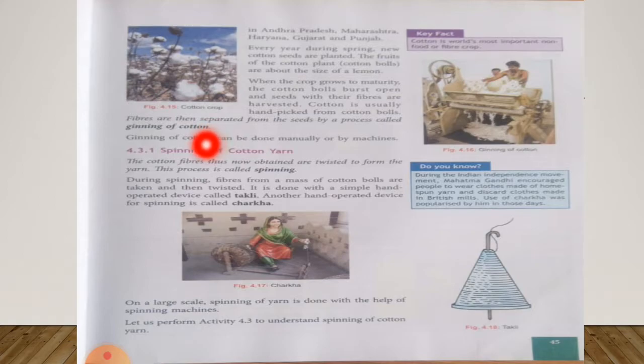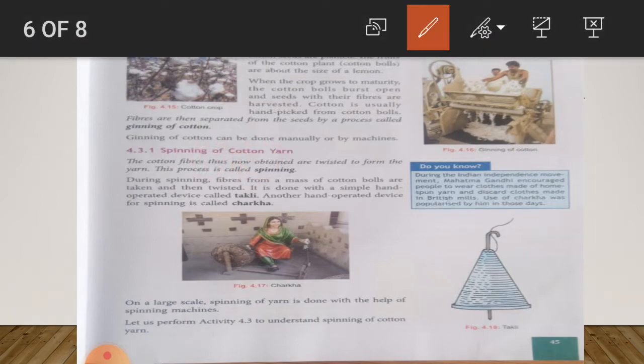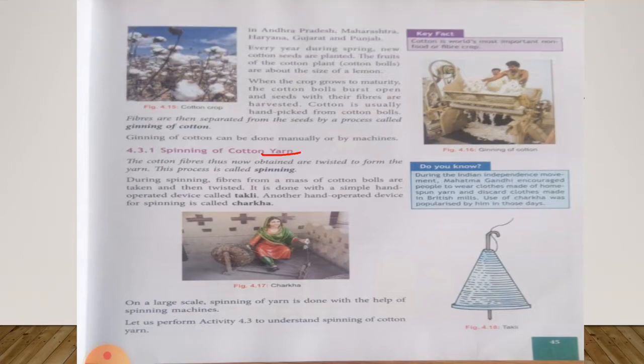Now in this class we are going to read about spinning of cotton yarn. Underline this word yarn. Yarn means thread. Now the cotton fibers thus obtained. Class 6, open page number 45 in your science book and keep a pencil with you to underline hard words. Now here I am going to start reading.